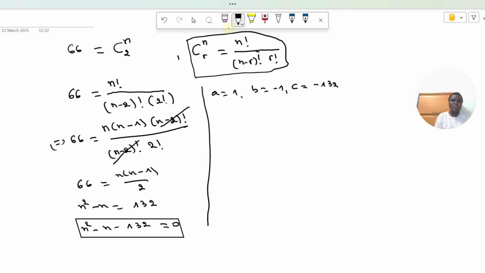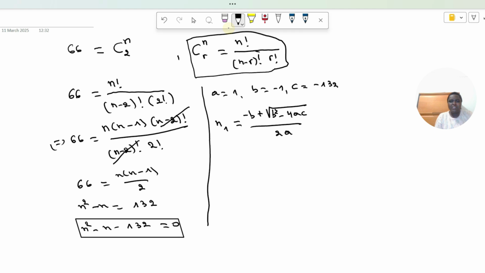So n1, the first solution, will be equal to minus b plus square root of b squared minus 4ac over 2a.